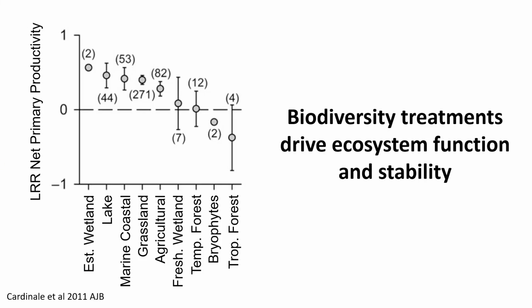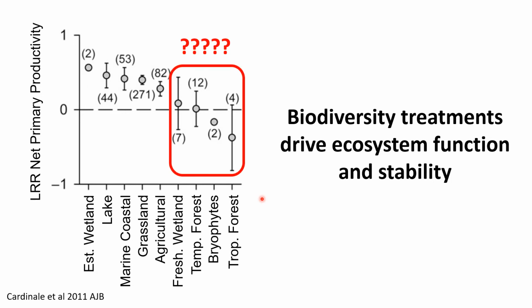And so what have we learned from these experiments? This figure is looking across a variety of different ecosystem types on the x-axis at the log response ratio of net primary productivity, comparing diverse communities to monocultures. Here a value of 1 indicates that diverse communities have increased productivity compared to monocultures, while a value of -1 would show decreased productivity. And we see across a lot of these different ecosystem types that there is an effective biodiversity treatment driving ecosystem function. It's not shown here, but we also see a lot of evidence that biodiversity may be driving the stability of ecosystem function as well.